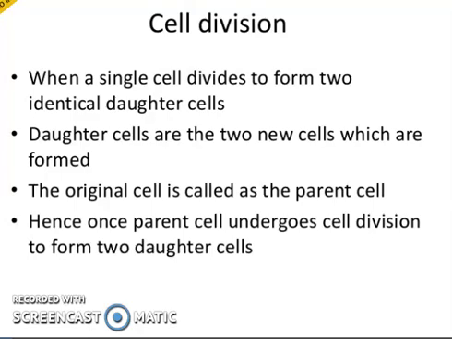First of all, when a single cell divides to form two identical daughter cells, the phenomenon is called cell division. The new cells which are formed after the process of cell division is completed are called daughter cells, and the original cell from which the daughter cells have been produced is called the parent cell. Hence, one parent cell undergoes cell division to form two daughter cells, and this is the normal process of what we call mitosis.